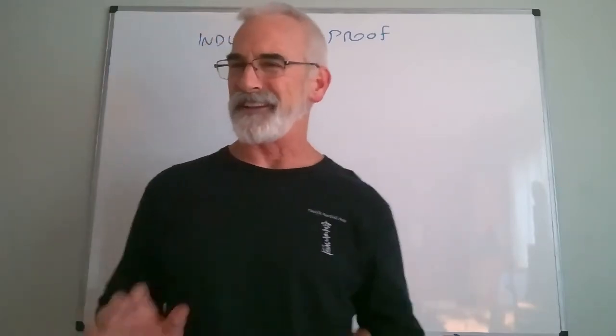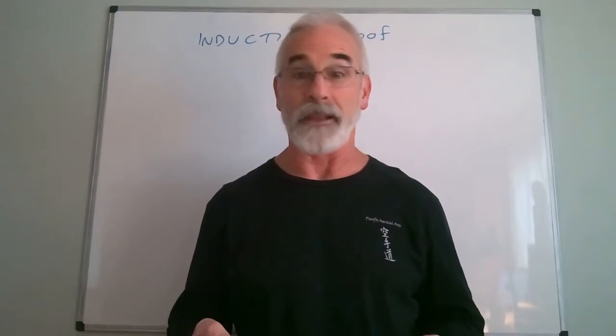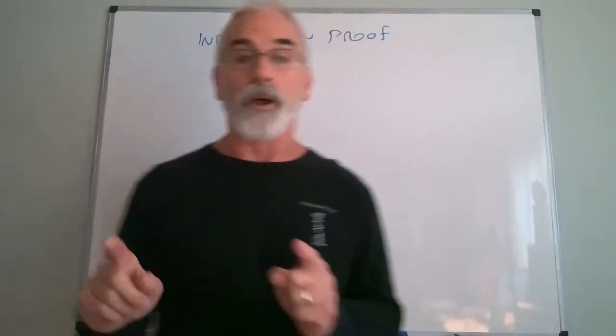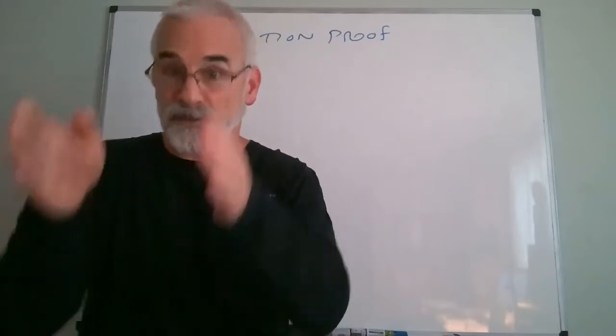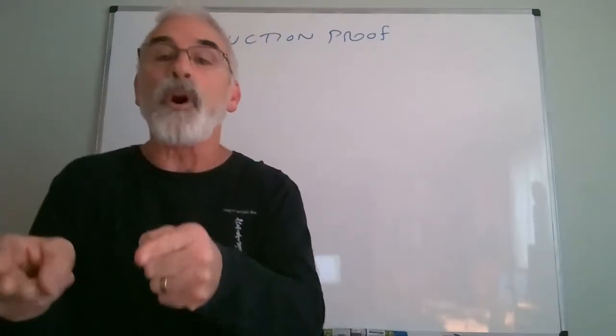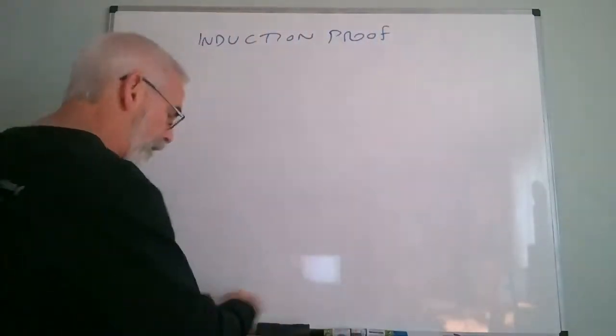Now that's kind of going out there on a limb. You're saying, wait a minute, if I assume something's true, doesn't that make it true automatically? Well, if you assume something's true for a particular case, that doesn't mean it's always true. It means it's true for that case. Then you show algebraically that leads to it's true for the next case, and then the next, and the next, and the next. So the way we do it, we have a formula.